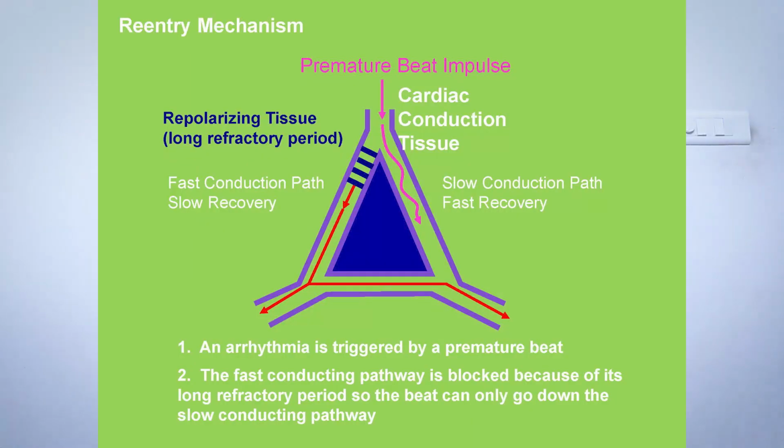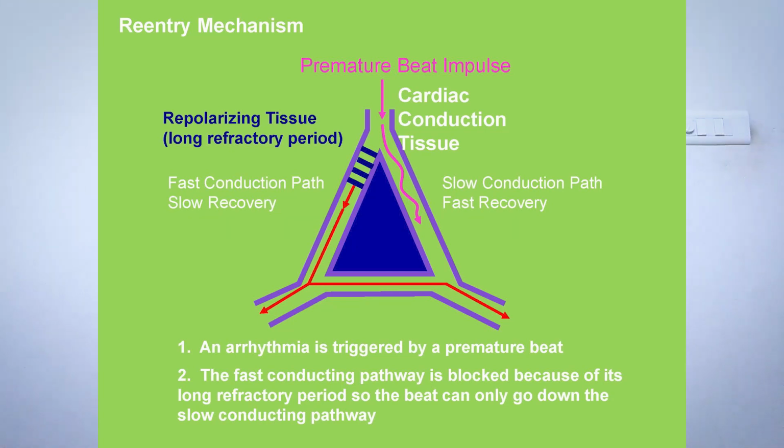Anyway, if you want to see re-entry in detail, observe these diagrams. I have three diagrams to explain. That's the re-entry mechanism. A premature beat or impulse enters the cardiac conduction tissue. Premature beats mean there is a slow conduction pathway, and the beat goes through the slow conduction pathway.